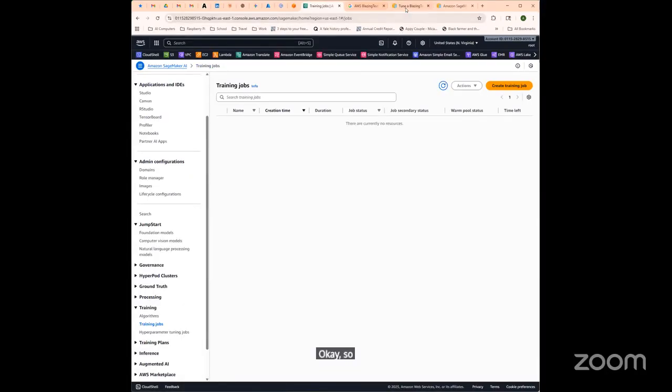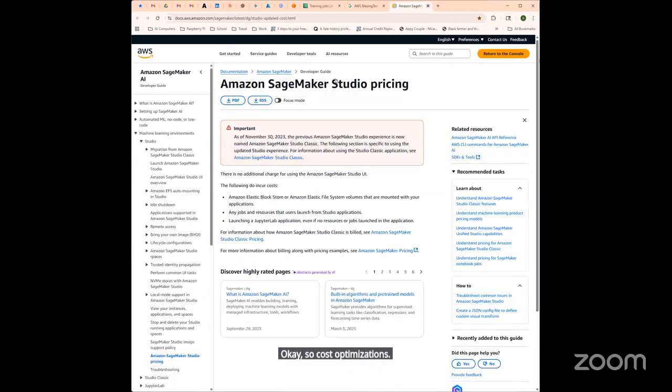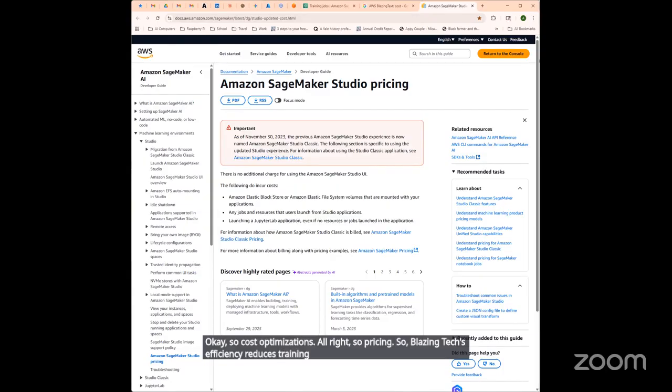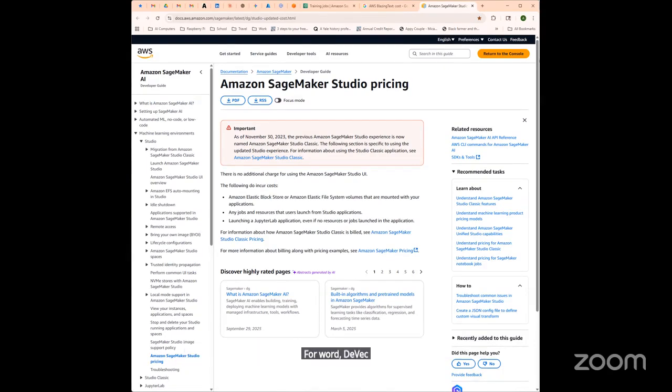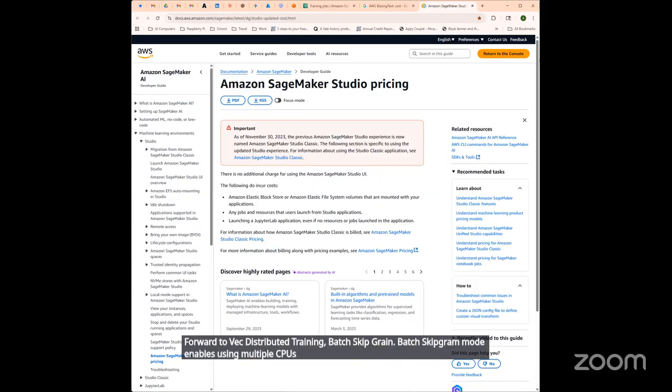So cost optimizations, pricing. BlazingText efficiency reduces training costs through faster completion times, but instance selection significantly impacts the total spending. GPUs can accelerate training, but they cost more than CPUs. Evaluate whether reduced training time justifies a higher hourly rate for your specific workload. For word2vec distributed training, batch skipgram mode enables using multiple CPUs rather than expensive GPU hardware, so it provides better cost performance for large vocabulary embedding generation.